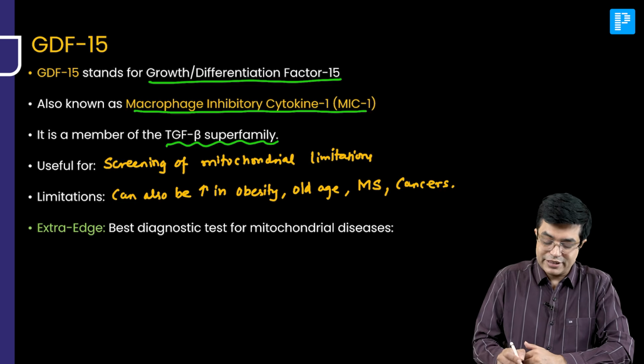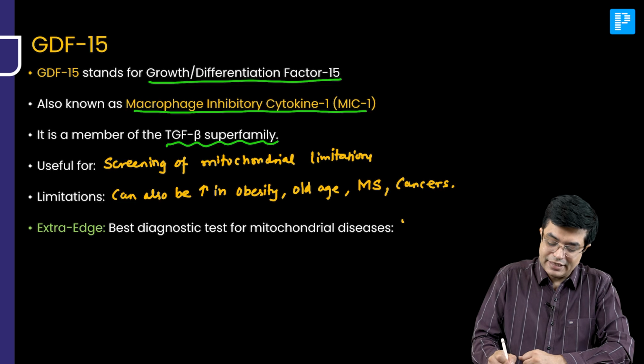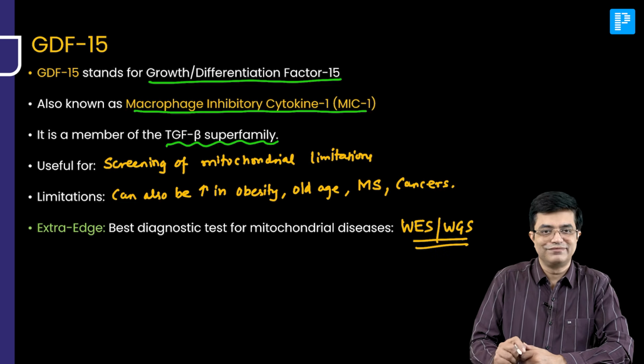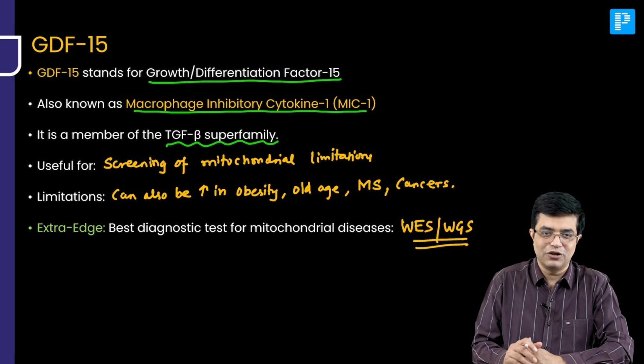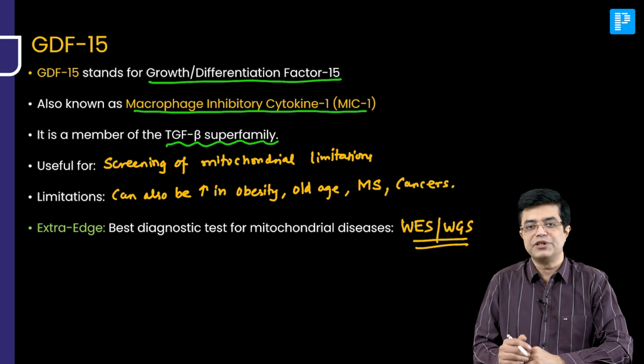The best diagnostic test for mitochondrial disease is WES or WGS, either of the two. We have already done this. What is WES? Whole exome sequencing, whole genome sequencing.